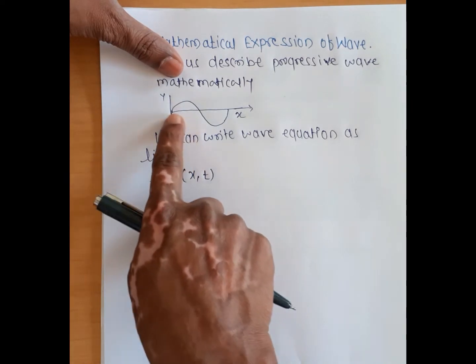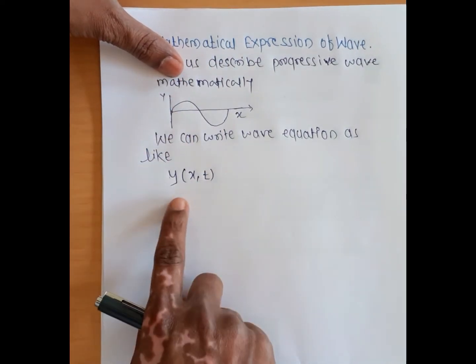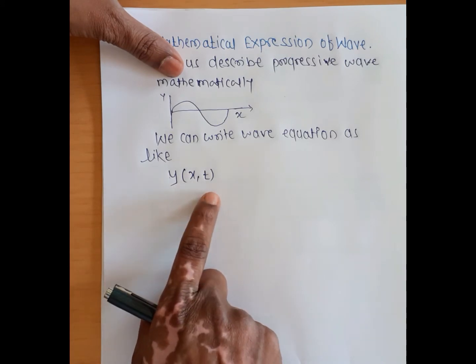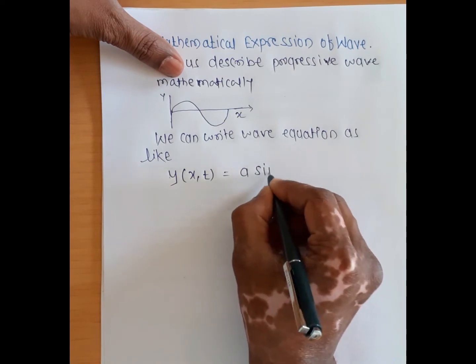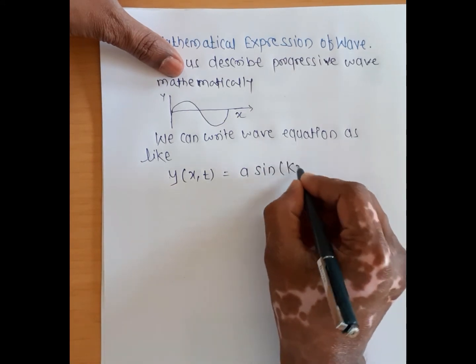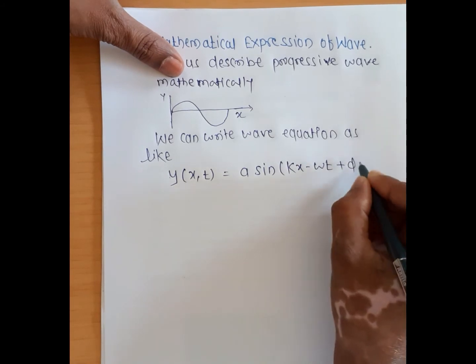It means the amplitude is shown in the x-y axes. So that's why we write y as a function of x and t equals A sin(kx minus omega t plus phi).